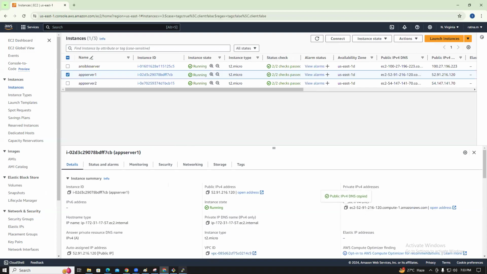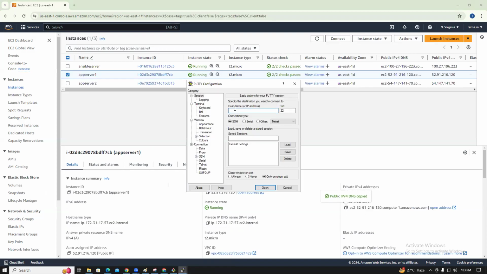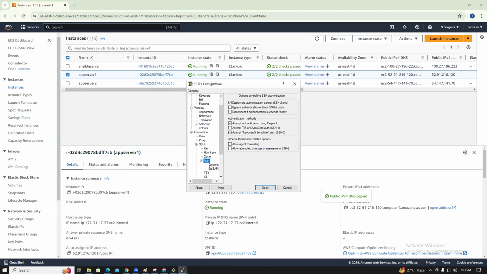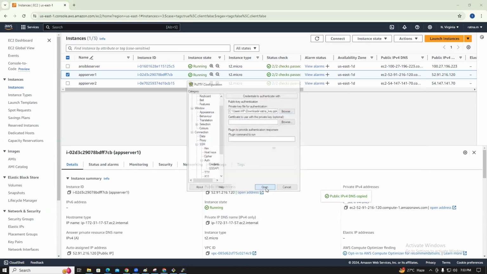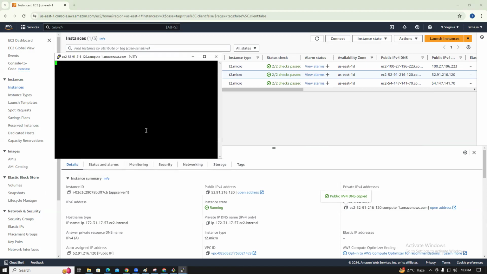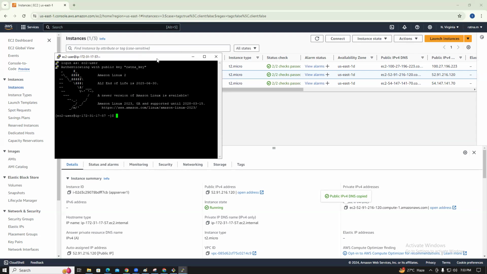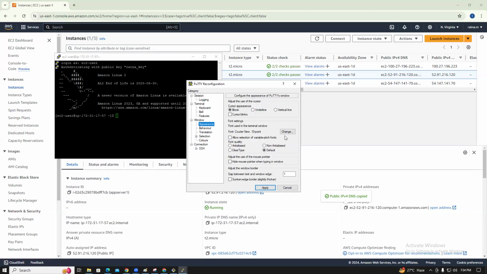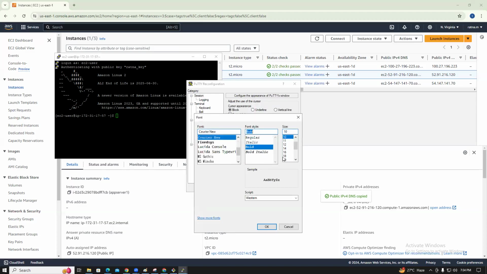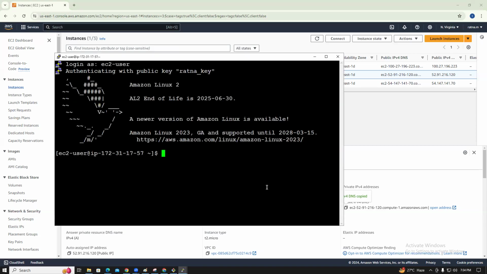So this is the public IP address. I want to use this IP address: SSH, auth, credentials, the key, open, accept. The username is ec2-user, ec2-user. So change settings, appearance, change, bold 18. Okay, apply.